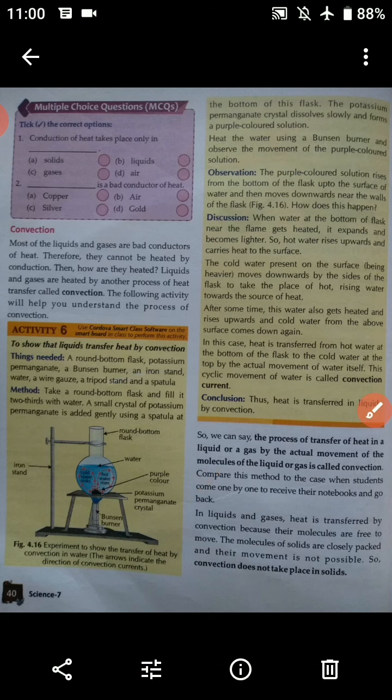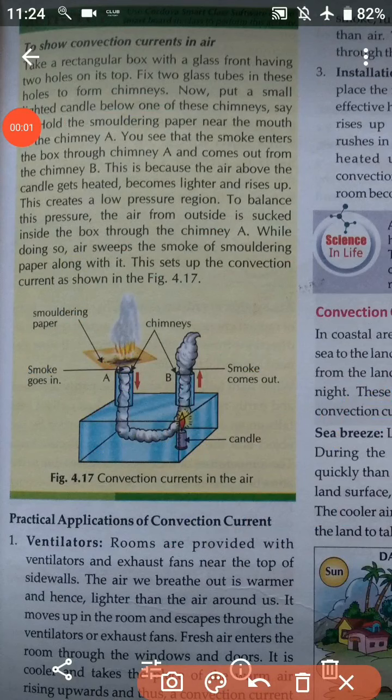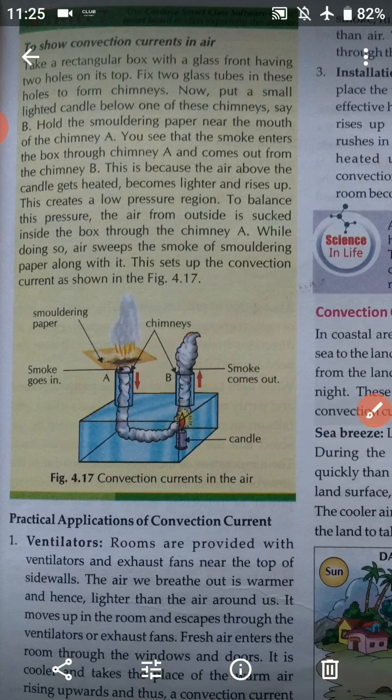Okay, students. Now we are going to understand Activity 7, to show convection current in air. For that you need to take a rectangular box with a glass front. This is a rectangular box with a glass front and it has two holes on the top, this one and this one. Fix two glass tubes in these holes to form chimneys. These two are the glass tubes and they form chimneys. Now put a small lighted candle below one of these chimneys, say B. A small lighted candle has been placed over here.